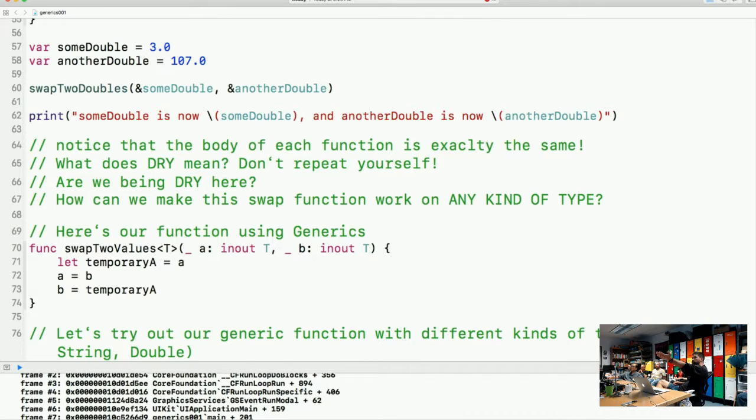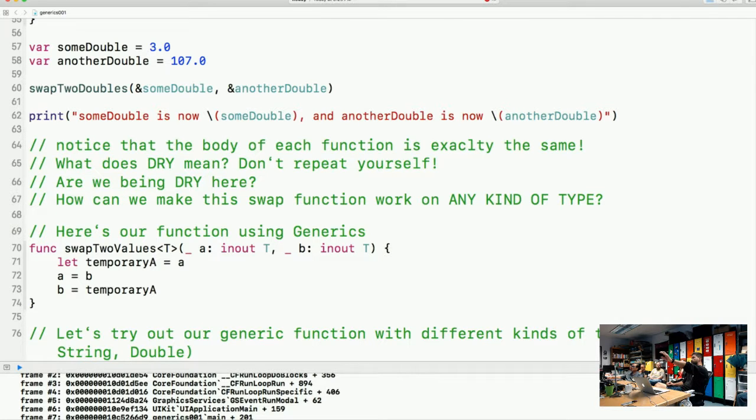So what Felix was saying is on line 70, we have the T in the angle brackets, and we just specify what type we'll be passing into it. So this is a placeholder right now for the type that we will be passing in. And you also notice that we have T's for these explicit types in the arguments right here and right here. So let's try out our generic function with different kinds of types. We're going to run it with int, string, and double.